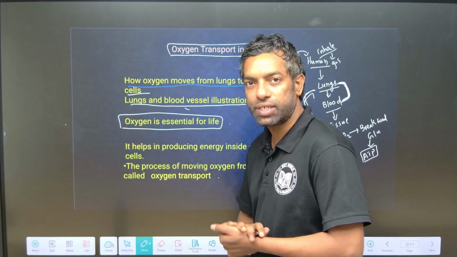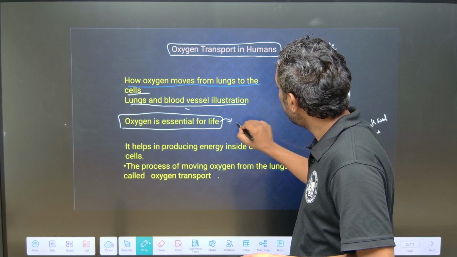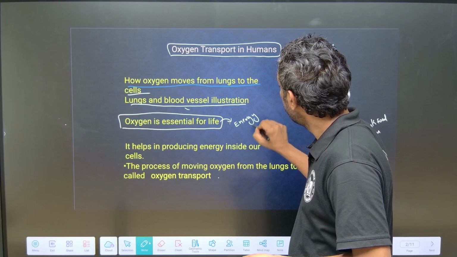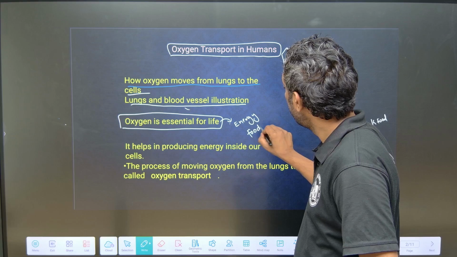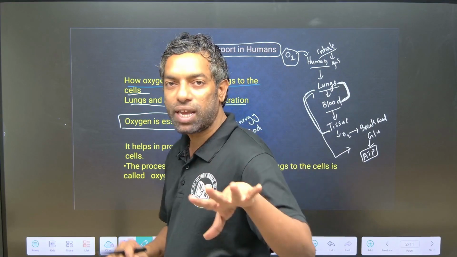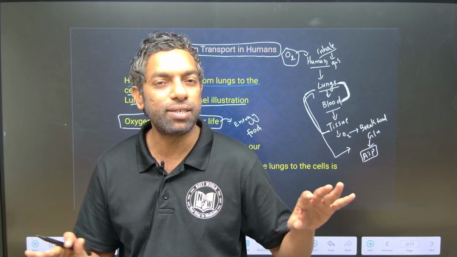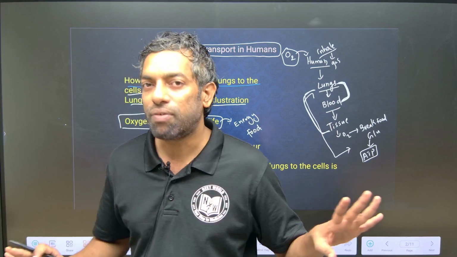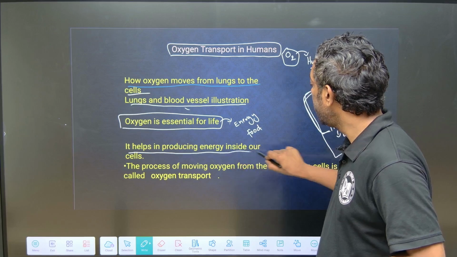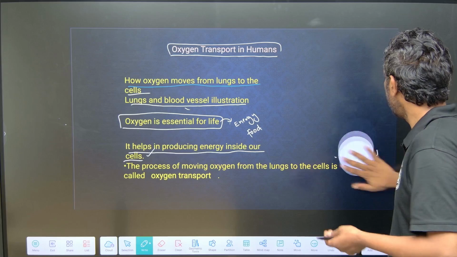Obviously you know oxygen is essential for life because it can give energy from the food. With the help of oxygen only, our food is converted into energy. If there is no oxygen, there is no energy from the food. Yes, it helps produce energy inside our cells, of course inside cells only.